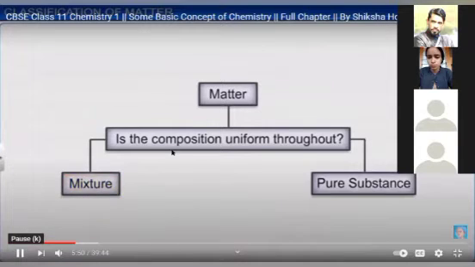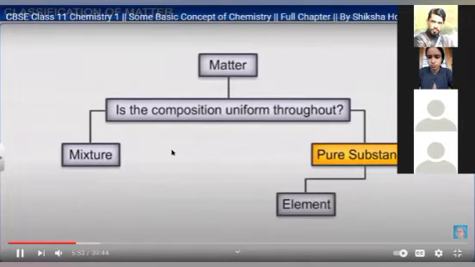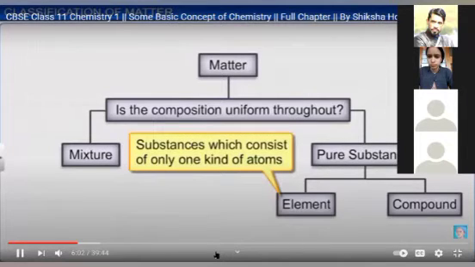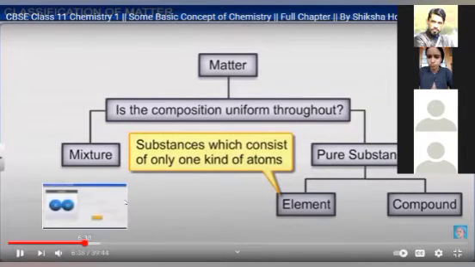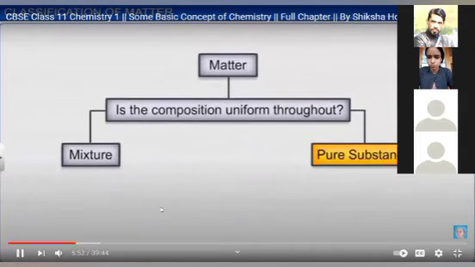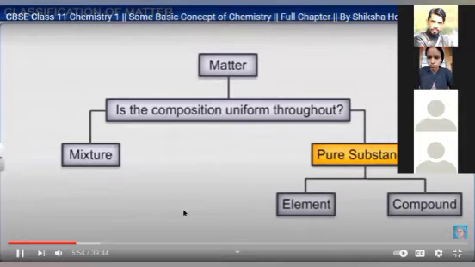Okay, next. If we further classify pure and mixture substances, a pure substance will be classified into element and compound, whereas a mixture is further divided into homogeneous and heterogeneous. But first, let's understand the important classification of pure substances.